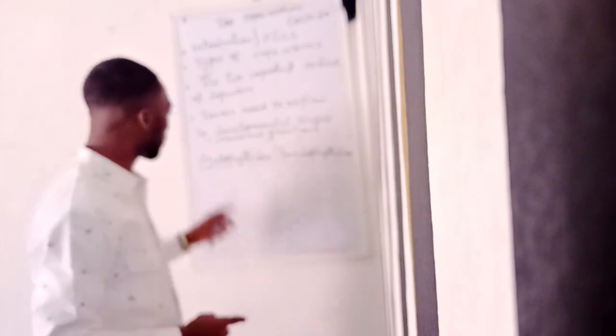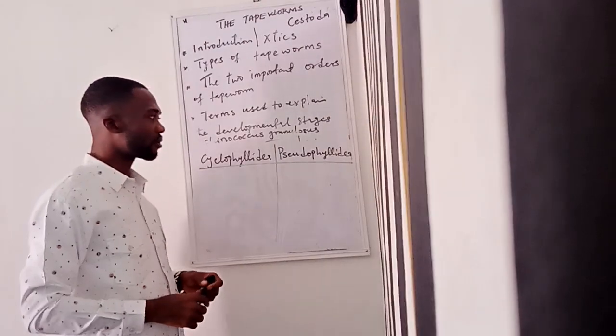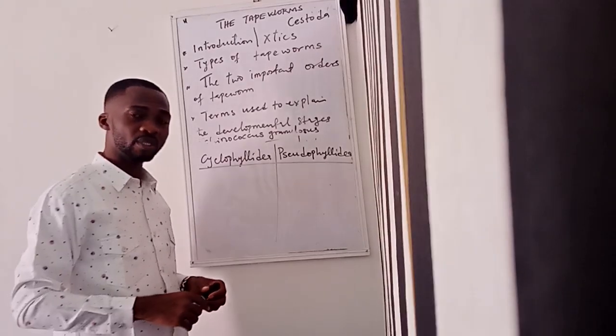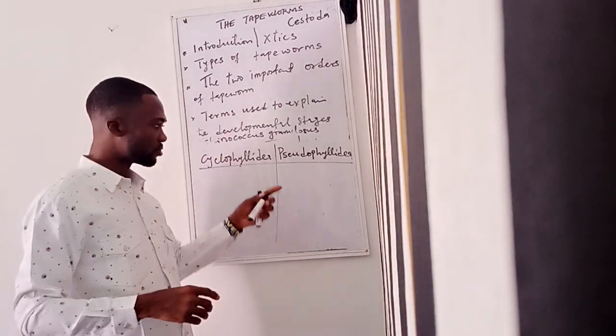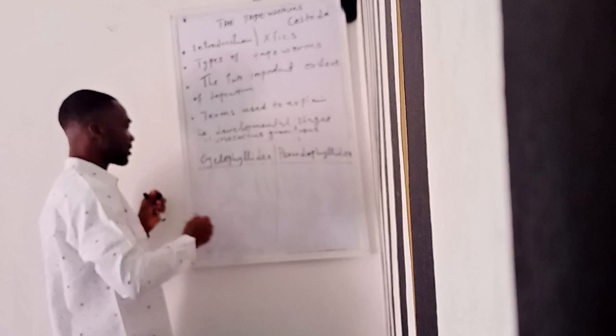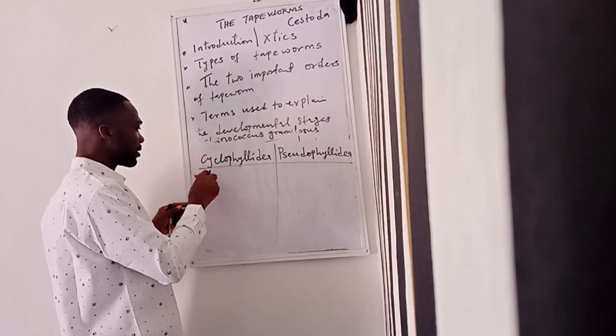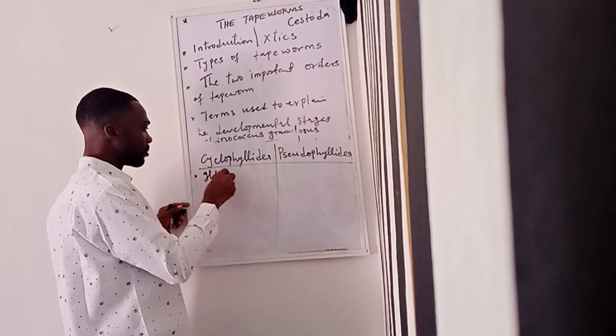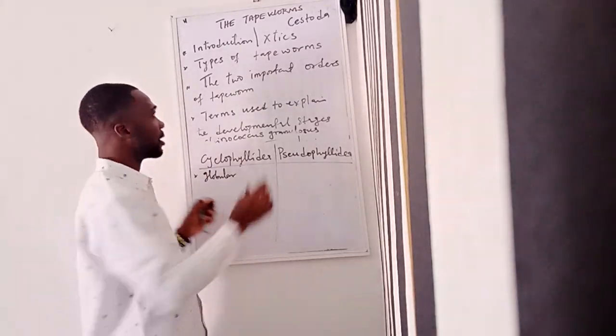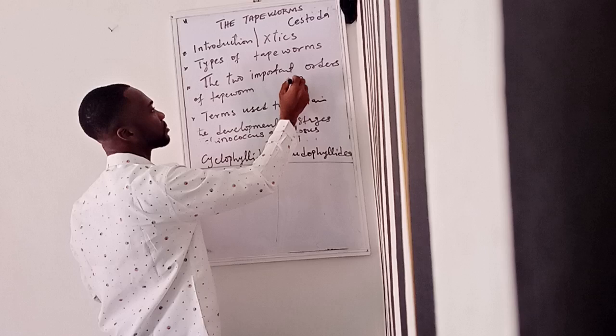For Cyclophyllidea, one of the differences between the Cyclophyllidea and the Pseudophyllidea, number one, is that members of this group have a globular head, or what they call a spherical head. They have a head that looks like this.